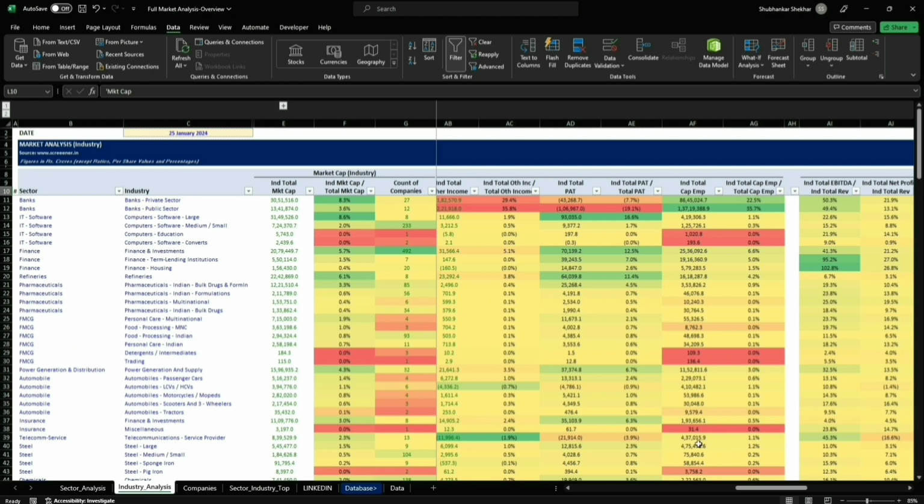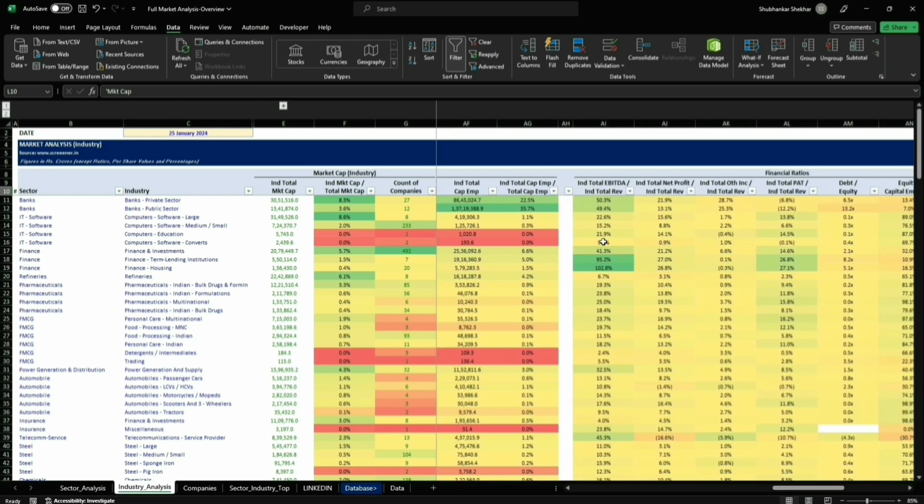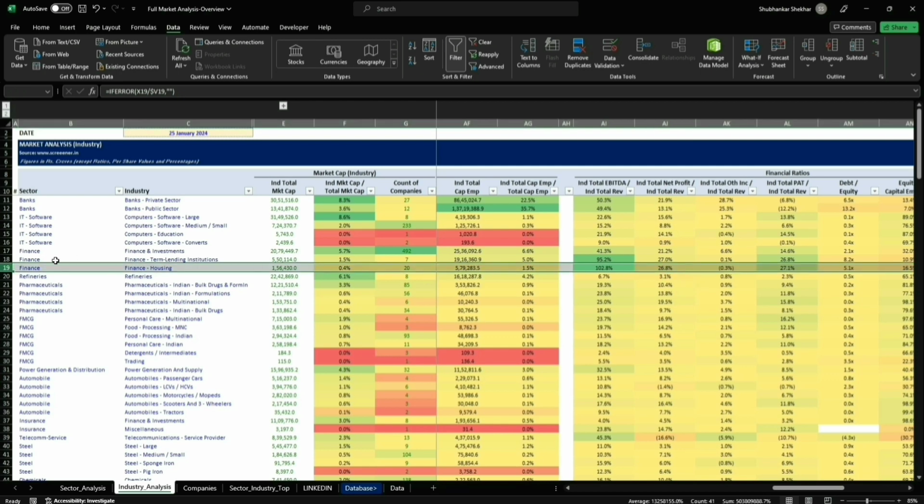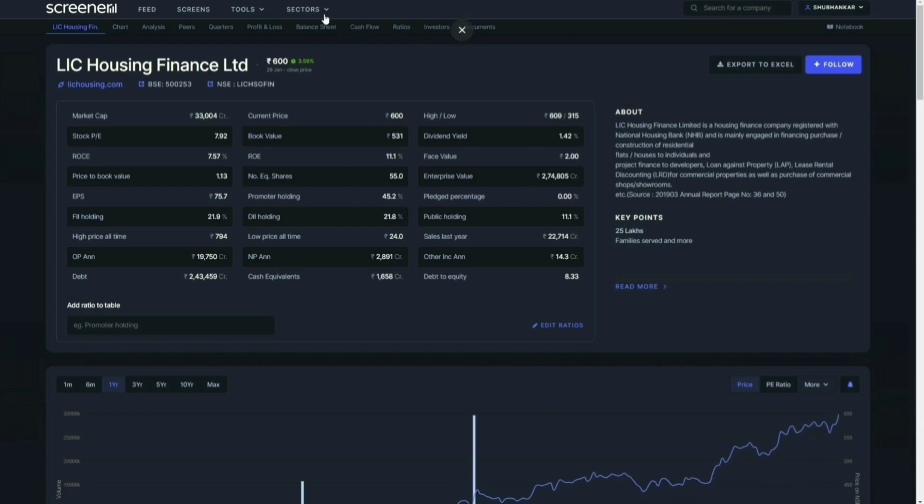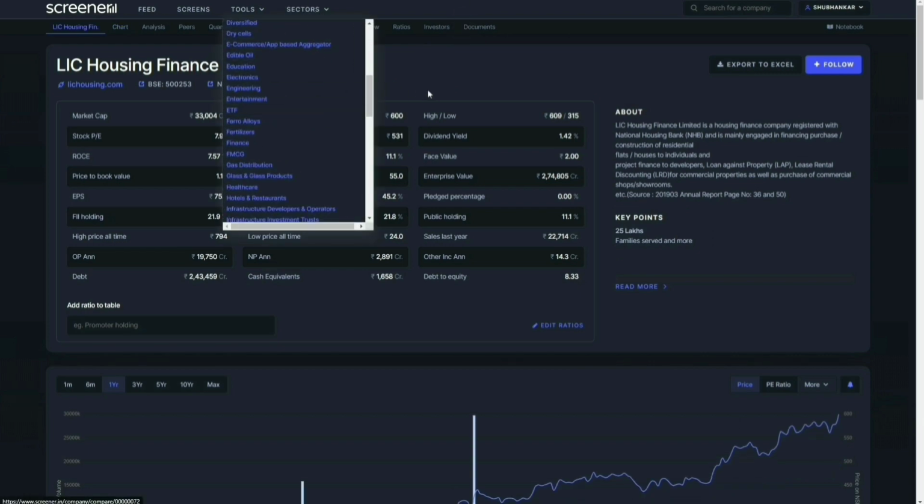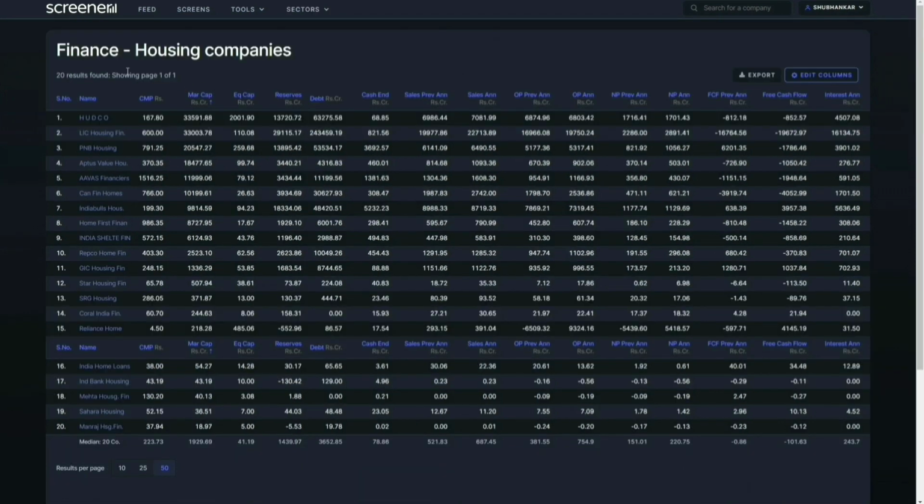So there is one very interesting thing I found during this analysis, like the financial ratios, right? 102% EBITDA margin for an industry, right? So this happens to be finance housing companies. So we'll go to Screener. This is something you won't find easily because under sectors, you have to find a company which happens to fall under the finance housing companies. I just selected LIC Housing Finance. So there I was able to find finance housing companies, right?